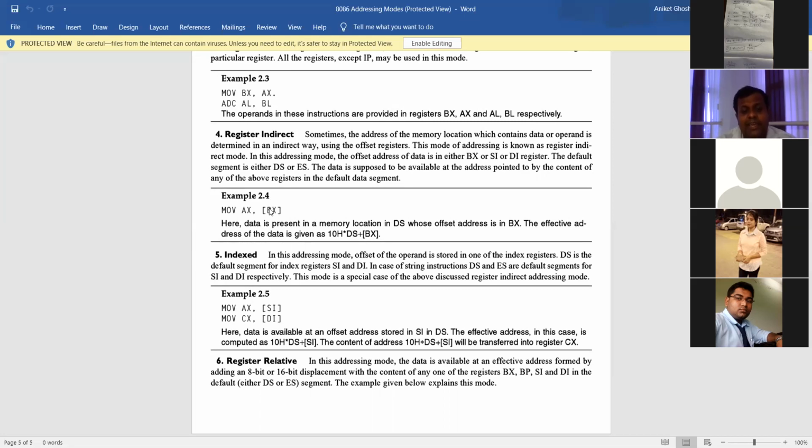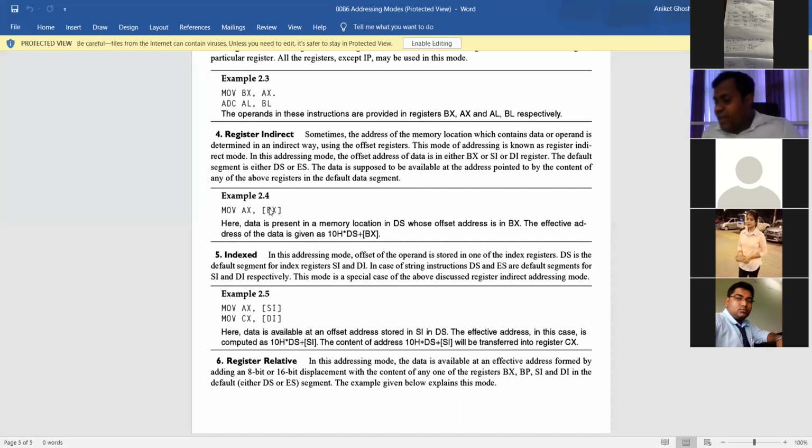Index, why is it called index? Because SI or DI is involved, meaning source index and destination index are involved. That's why it's called index addressing mode. Basically, it's also a register indirect addressing mode. But why I'm telling about this index is because it involves SI and DI. Is it clear? Yes, sir.